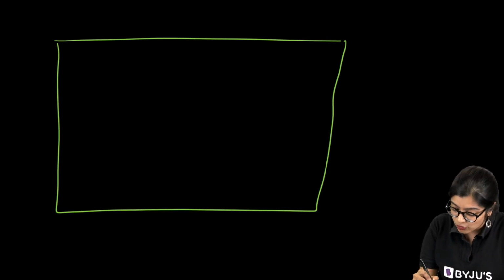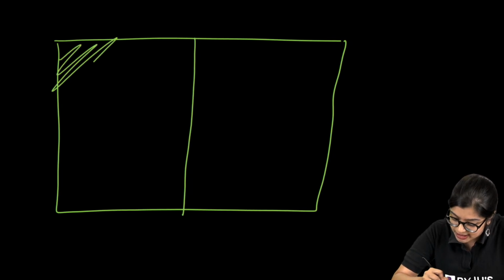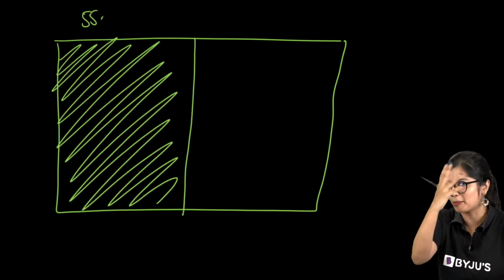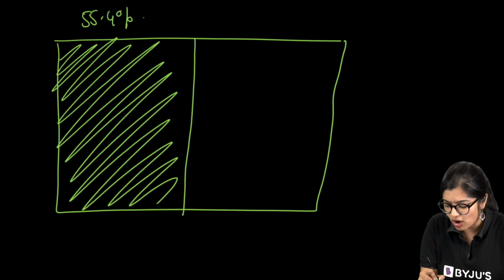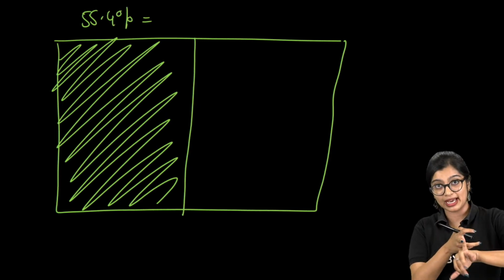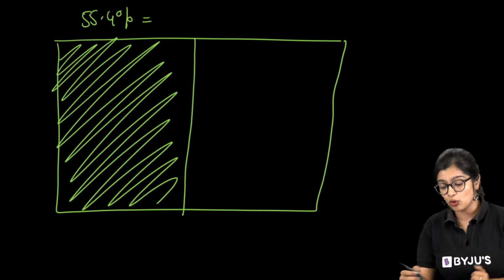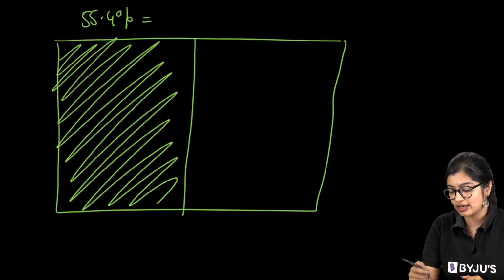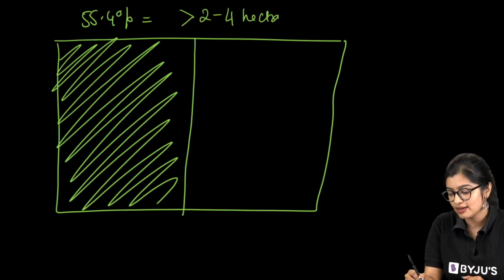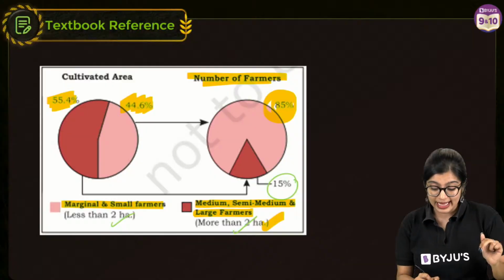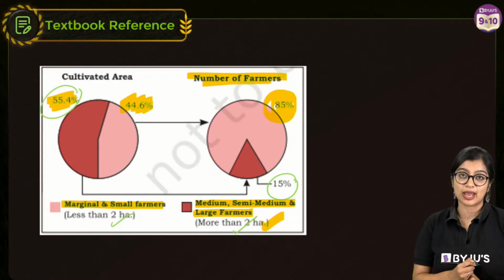We see that almost 55%, this is 55 point something 4%, I guess, belongs to your semi-medium, medium and large farmers. That means people who own more than 2 to 4 hectares of land, that means they own large areas of land. Yes, we see that they constitute this 55.4.